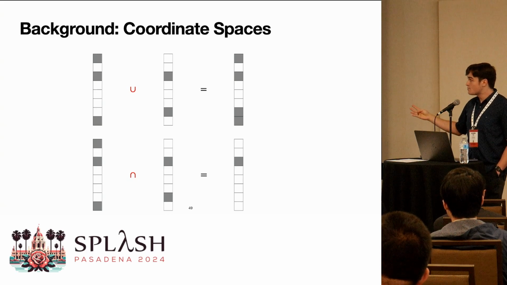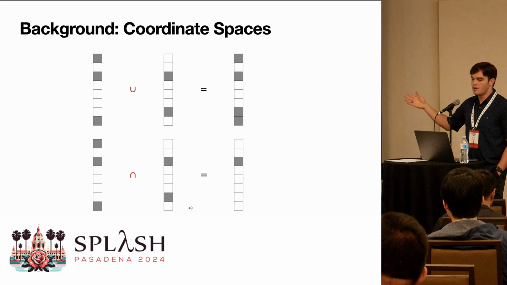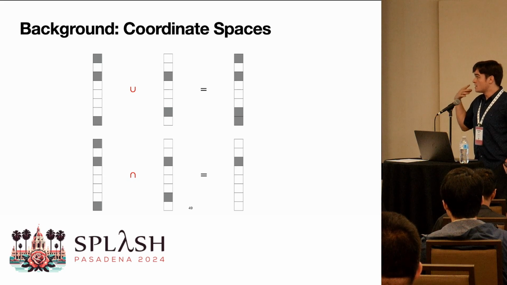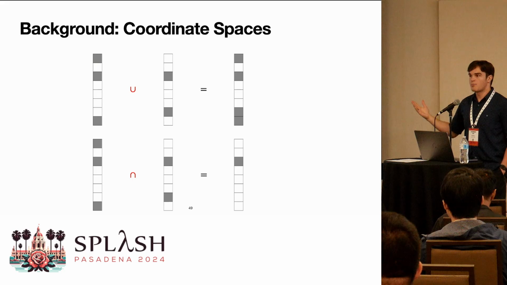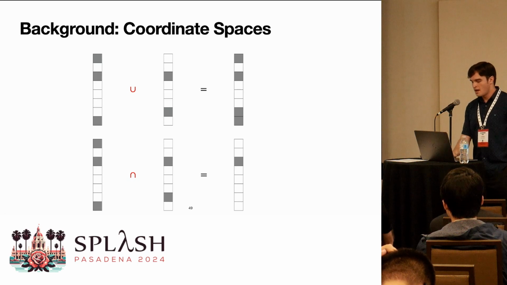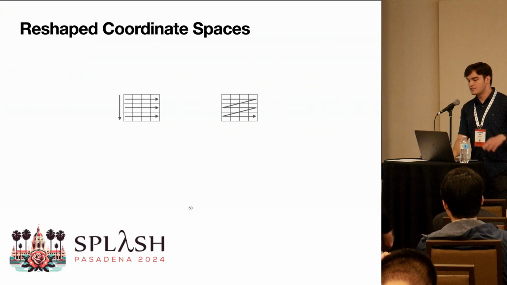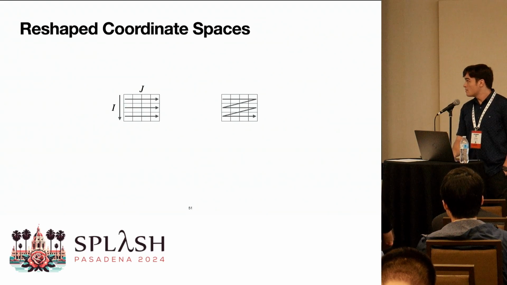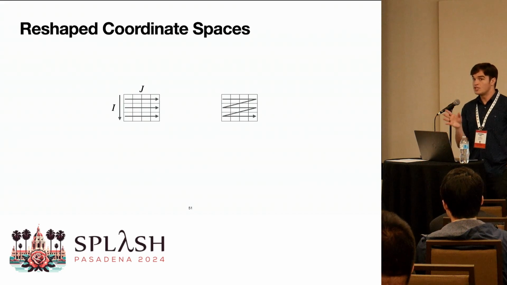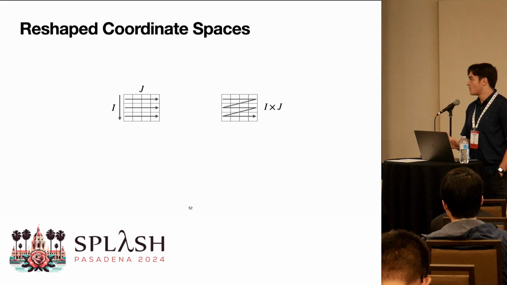If you're element-wise multiplying, there's a non-zero in the output only when both inputs have a non-zero coordinate at that location. So we spent a lot of time thinking about how shape operators fundamentally transform these iteration spaces over coordinates. And this is what we came up with. Consider a 2D matrix on the left and a flattened iteration over that 2D matrix on the right. If we label the iteration space of the rows by I and the iteration space of the columns by J, the iteration space of the flattened or reshaped matrix looks something like a Cartesian product.